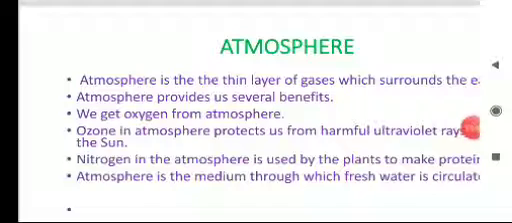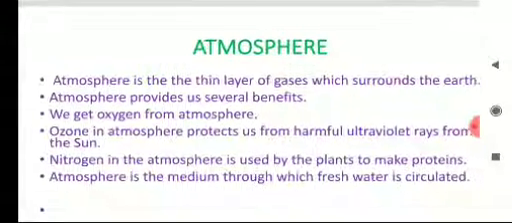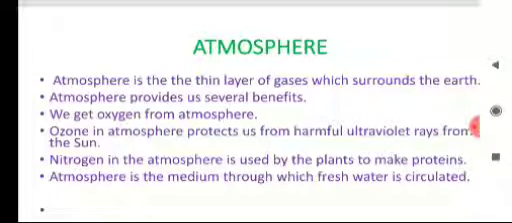So children, the disturbance of human activities creating changes in the atmosphere is leading to global warming. Now children, what is atmosphere? Atmosphere is the thin layer of gases which surrounds the earth. Now this atmosphere provides several benefits to us. First benefit is we get oxygen from the atmosphere.